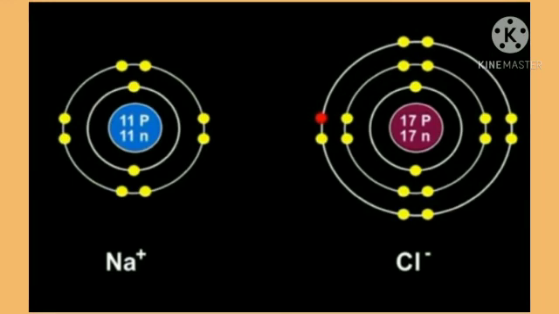When the elements sodium and chlorine combine, an atom of sodium gives its valence electron to a chlorine atom, whereby the cation Na+ and the anion Cl- are formed.